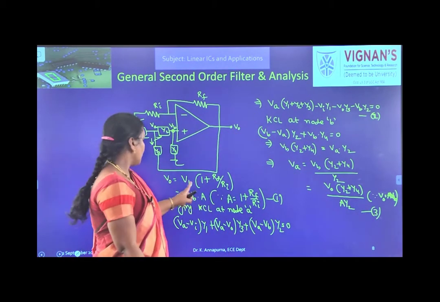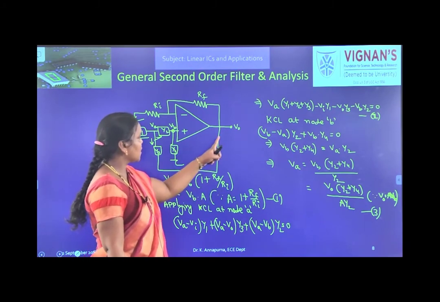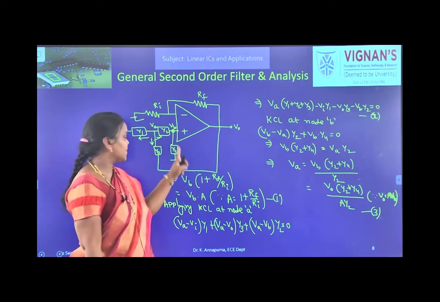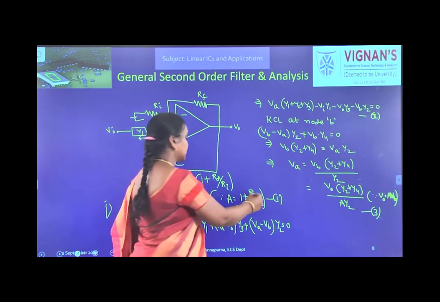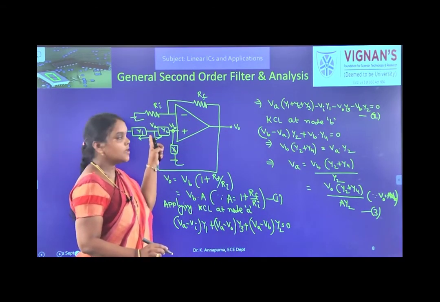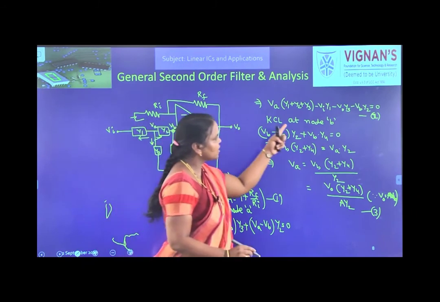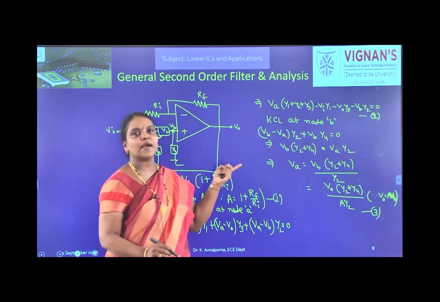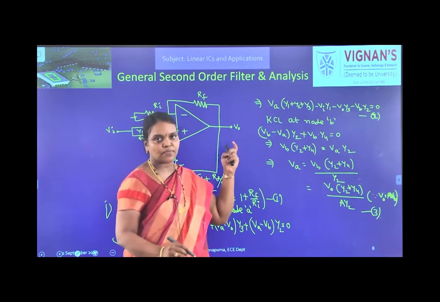We have first related the output with the direct input VB. Next we applied KCL at node A, and from that we got the expression in terms of VA, VB, VI and V0, that is equation number 2.